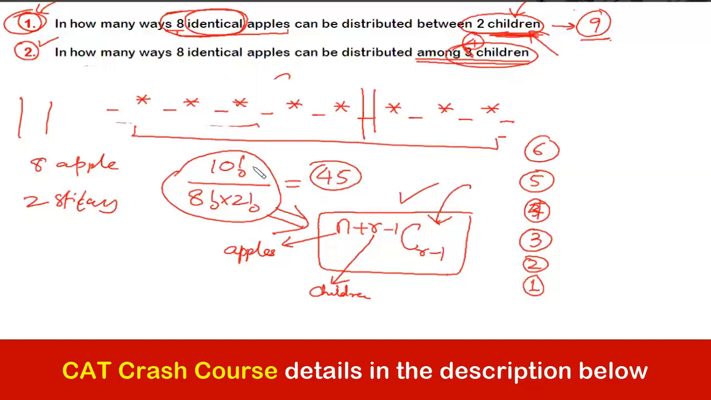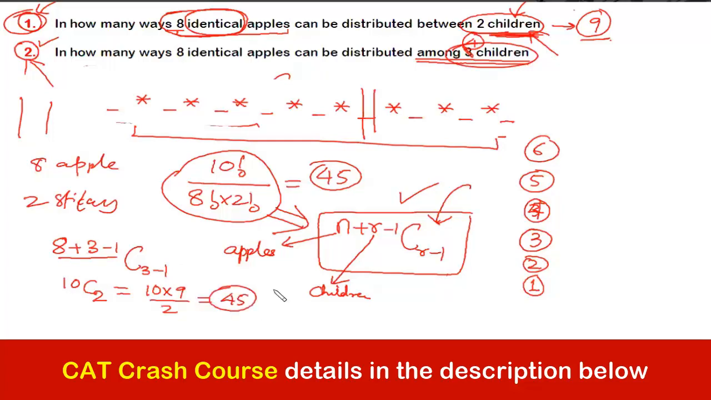For example, in the second question itself, if you want to make use of this formula, then how many apples are there? 8 apples. How many people are there? 3. So it is 8 plus 3 minus 1 c 3 minus 1. This total comes out to be how much? 10, and this is 2. So 10 c 2 is nothing but 10 into 9 divided by 2, which is 45. I hope I'm clear now.